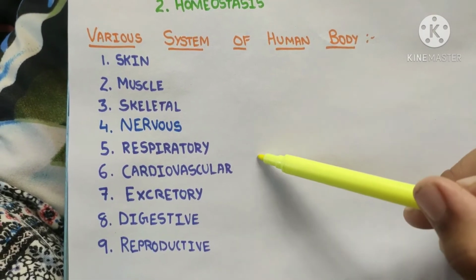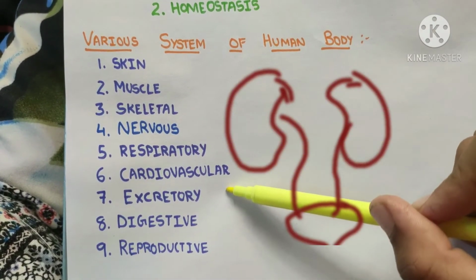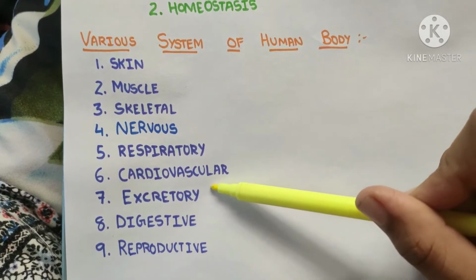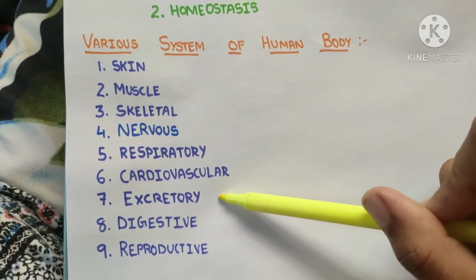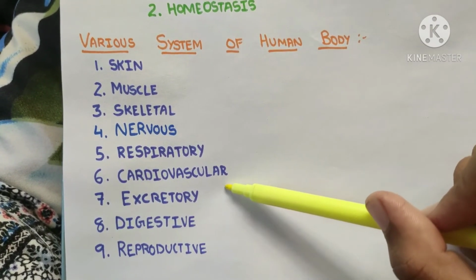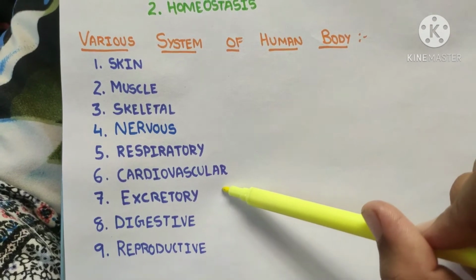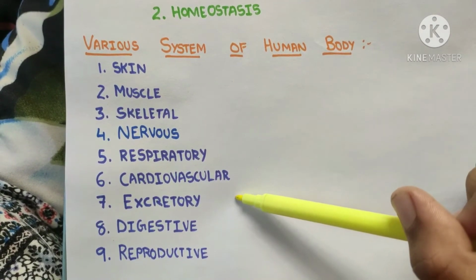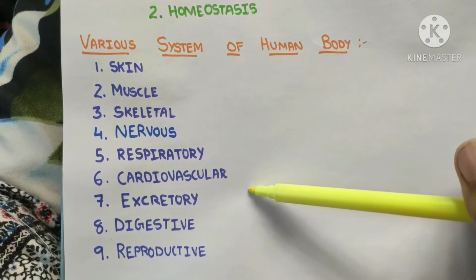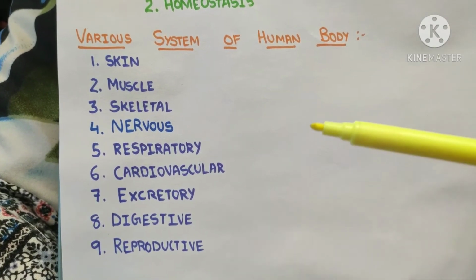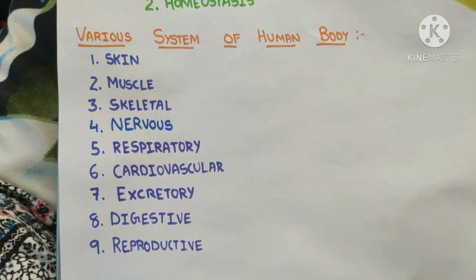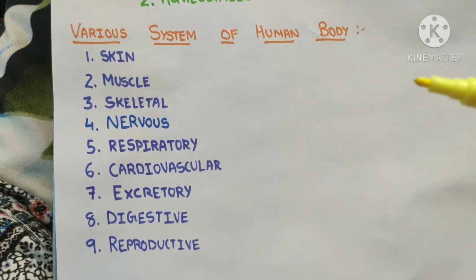So now let's talk about the excretory system, because it will excrete the metabolic waste formed in our body. The main filtering unit of our body is the kidney. Other than the kidney, sweat is also a part of excretory substance, so sweat glands are also included.